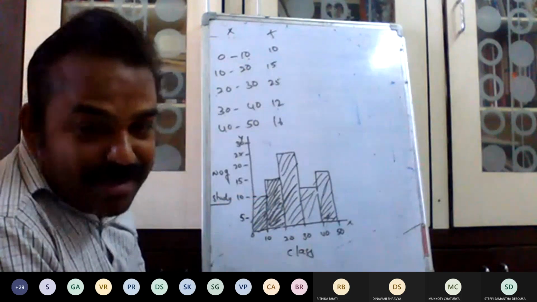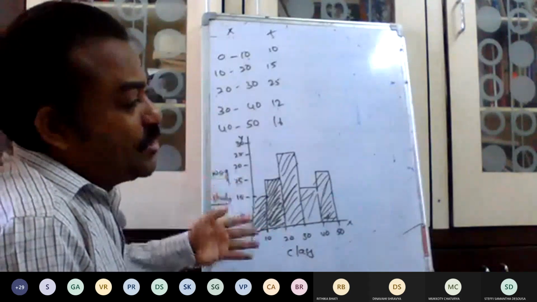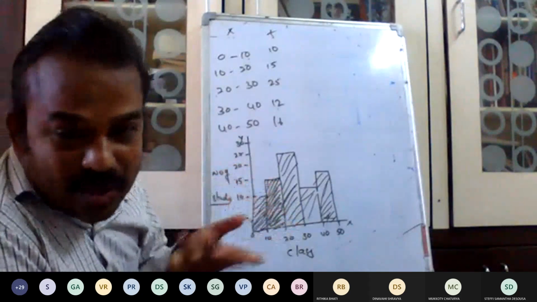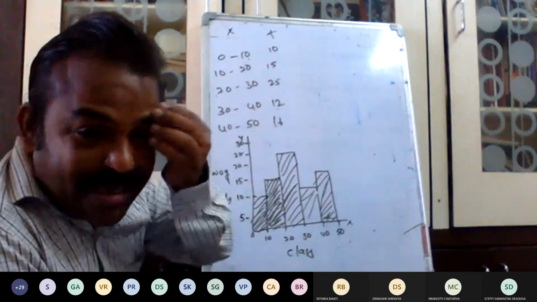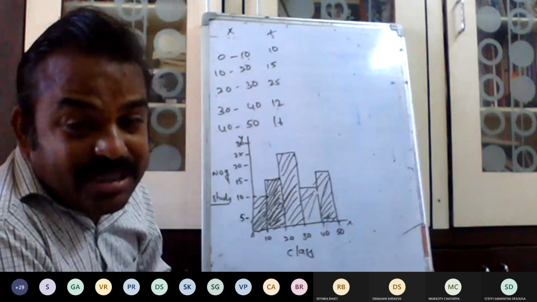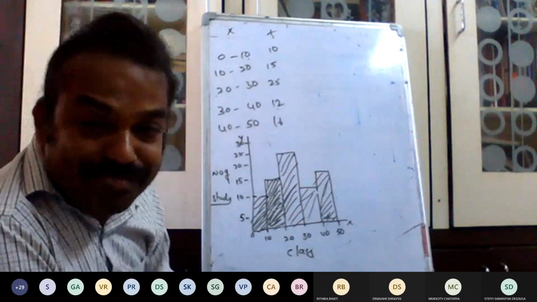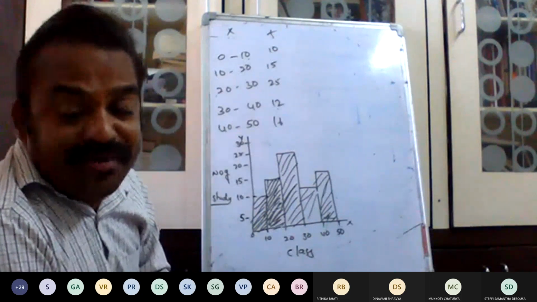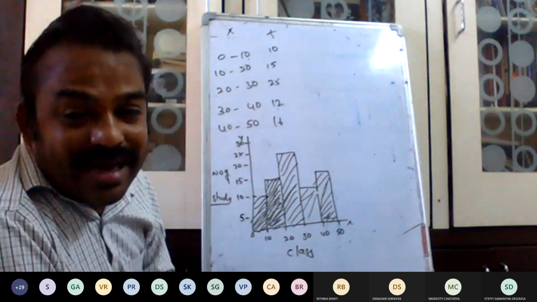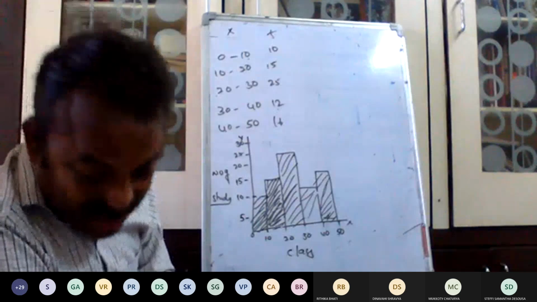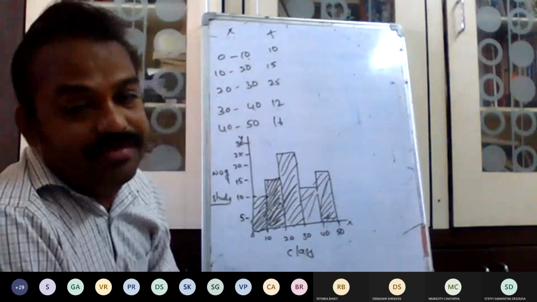Because for 0 to 10, the number of observations are 10. But each observation, whether it is a 5, 2, 3, 4, 8, 9, we don't know. Correct or wrong? The value 0 to 10, there are 10 observations, but which values we don't know. Only it is taken as a class between values. So if a series is given as a class interval, the histogram is the only suitable diagram for pictorial presentation. In case of a bar, in case of the line is not suitable.